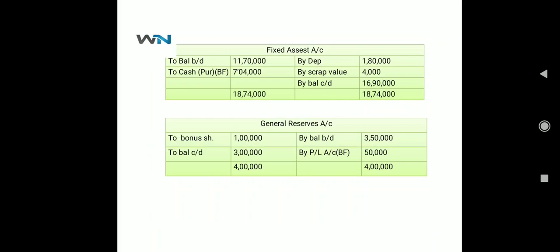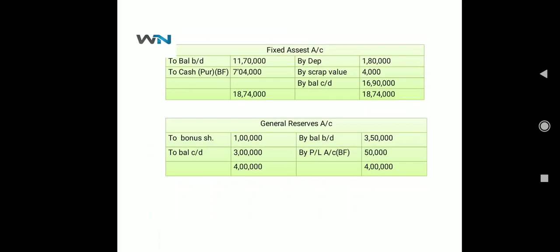Because we need to find out your general reserve, how much we have made for the year. So if we can check out, opening balance of general reserve was 3,50,000. Okay, and from that we have issued the bonus share worth rupees 1 lakh. So only these three information we had: opening, closing, and how much bonus shares we have issued from the general reserve. So after posting all your three, opening balance and issue of bonus shares and closing balance, we are going to get the balancing figure as 50,000, and then this 50,000 is going to be our excess transfer to general reserve in that particular year.